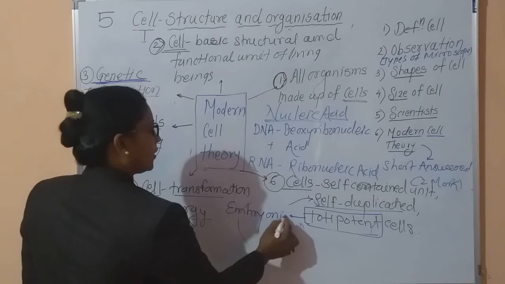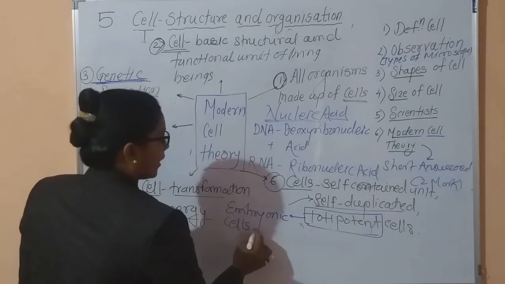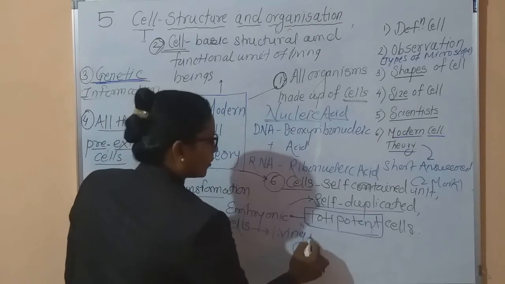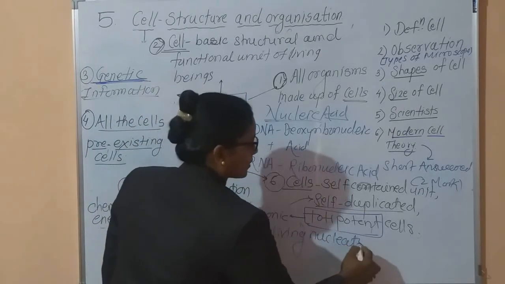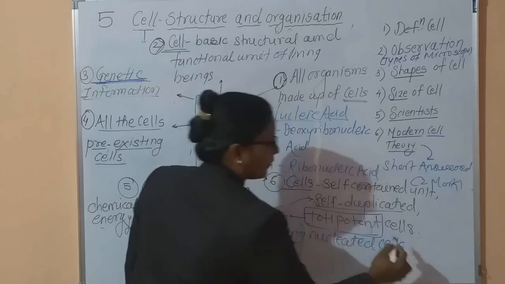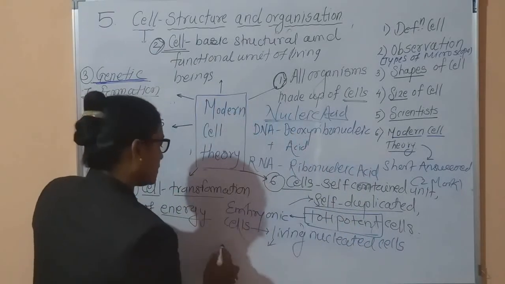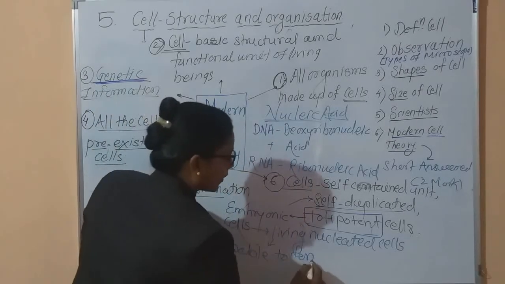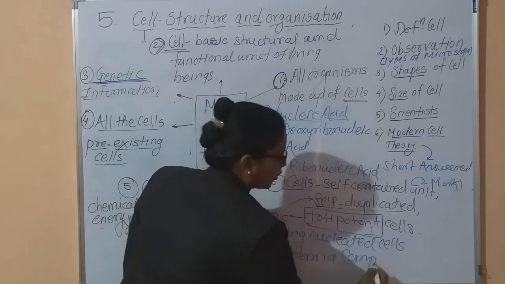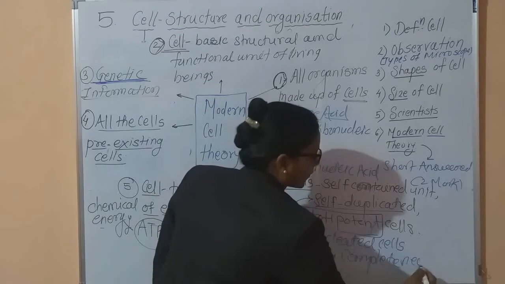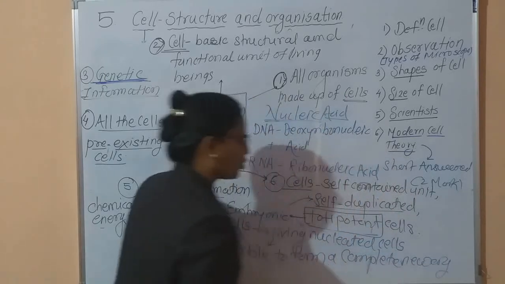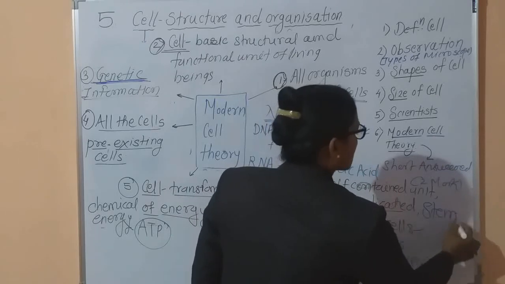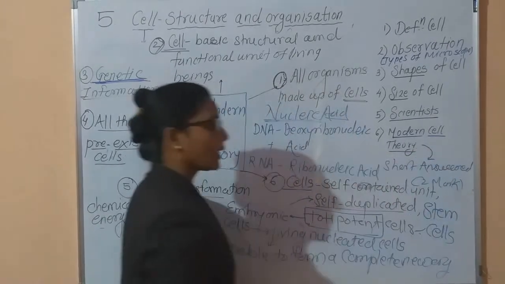And these cells are living nucleated cells, and these are capable of forming a complete new organism. This is the very important function of the totipotent cells. These totipotent cells are also called stem cells.